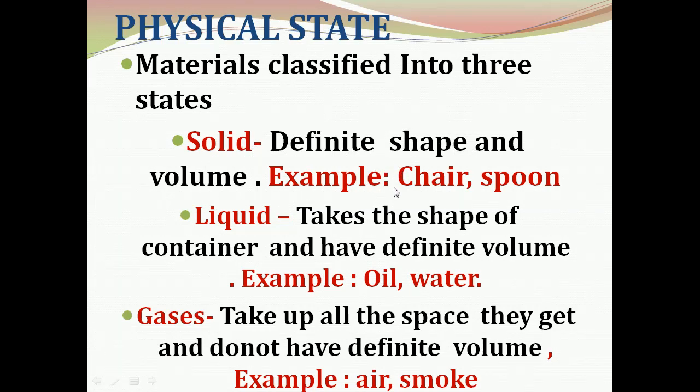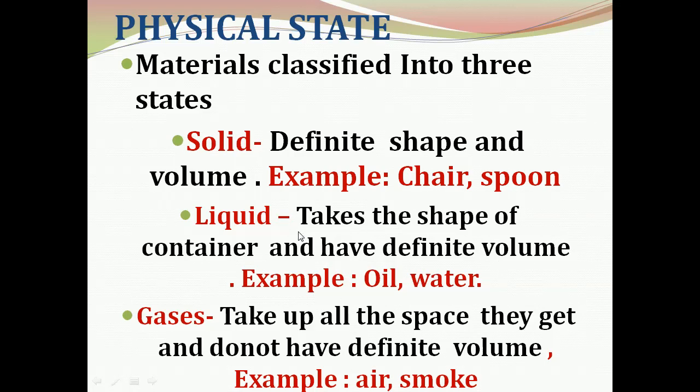Example for solid: chair, spoon. Liquid takes the shape of the container and has definite volume.